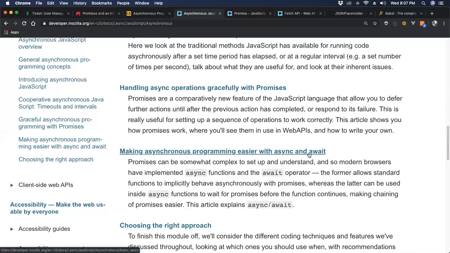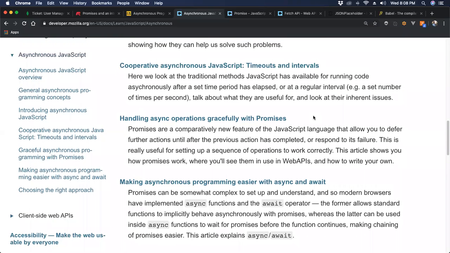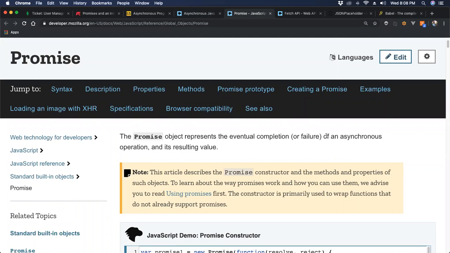Async Await is a very, very new, modern, catchy, and rightfully so, handy way of working with asynchronous programming. But again, it stinks if you don't quite know what it's doing or what it means, because as I'll show you, these two words do a lot in JavaScript that are under the hood and you may not be aware of. So let's turn to promises.